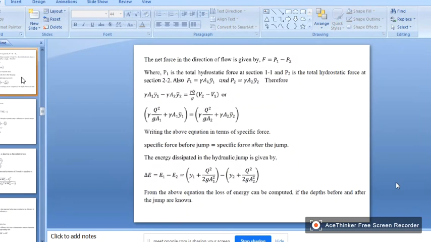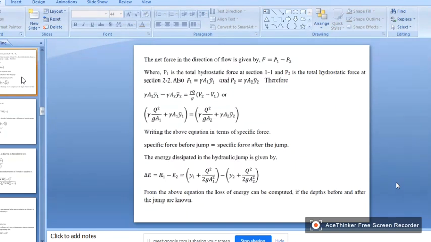So the net force in the direction of flow is given by F. F is equal to P1 minus P2. That is the net force, where P1 is the hydrostatic force at section 1-1, and P2 is the total hydrostatic force at section 2-2. Okay. So what is the P1 hydrostatic force? That is the cross area into y1 dash. From the surface of water to the center of the area, that is y1 dash.